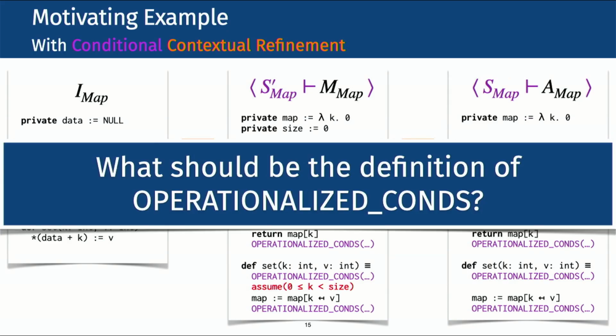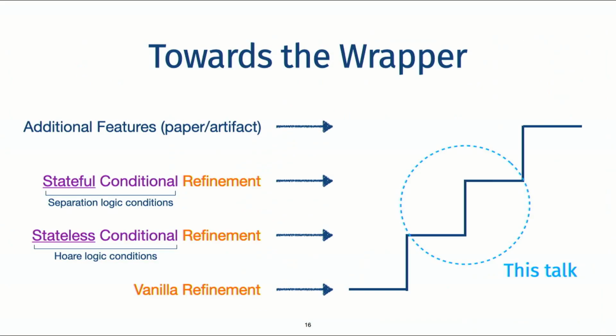So next, let me tell you how we define these operationalized cons. And I will explain it in two steps. I will first explain a simplified version of the wrapper, which we call stateless wrapper, that handles only Hoare logic conditions. Then we extend it to a stateful wrapper that handles separation logic conditions. To explain the stateless wrapper, let us take a look at the toy example.